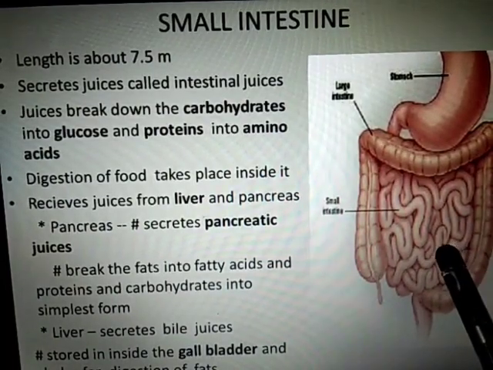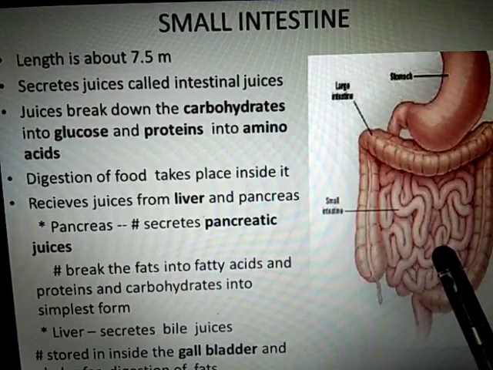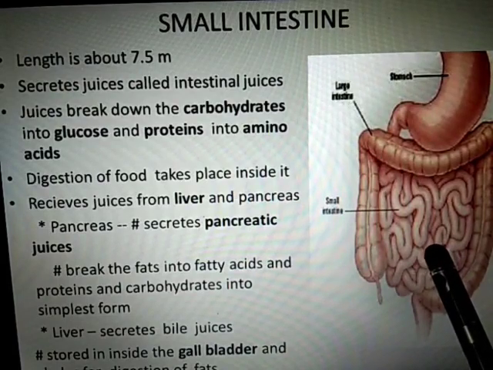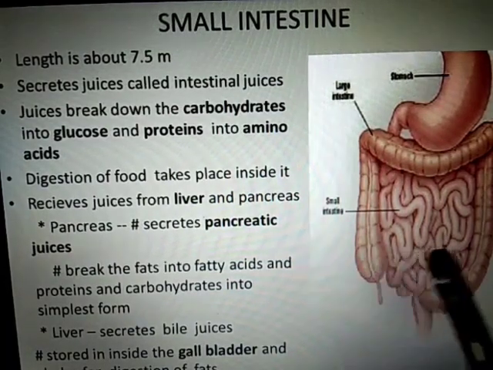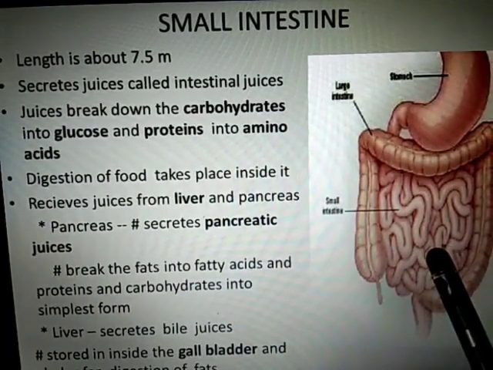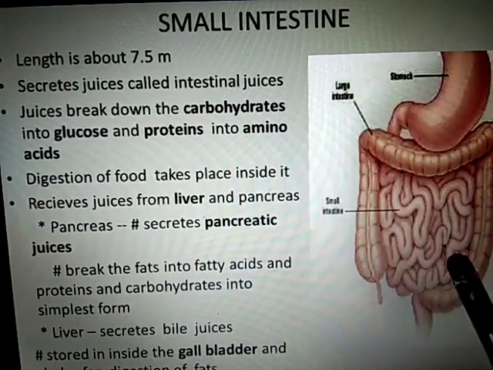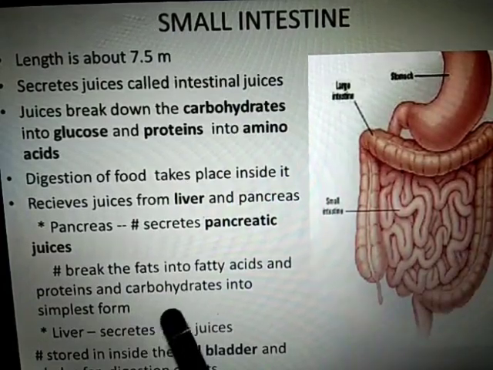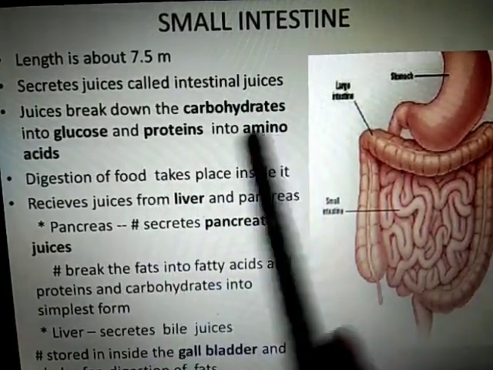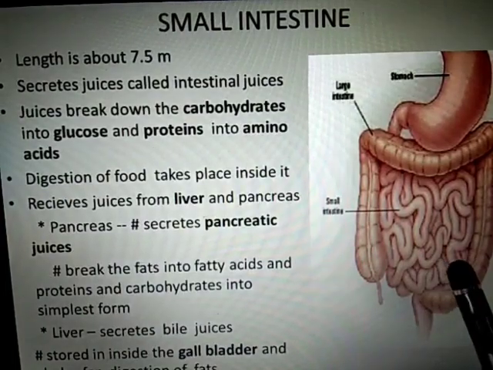We eat fatty food items like oil, ghee, pizza, burger. That breaks the fat into fatty acids, and proteins and carbohydrates into their simplest form: proteins into amino acids and carbohydrates into glucose.